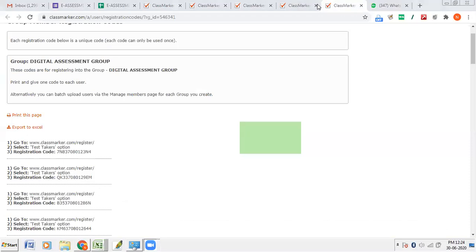You create the test, at least add 10 questions, and use all the types of questions. At least match the following, multiple choice questions, fill in the blank questions, and an essay type question. Then you assign a group, then generate at least 10 student codes, then you share one code with me. I'll also log in, I'll take the test. Like that we will do.